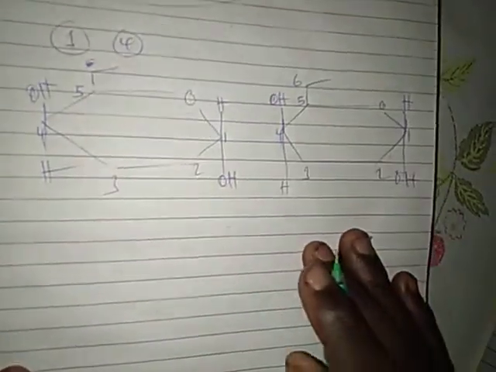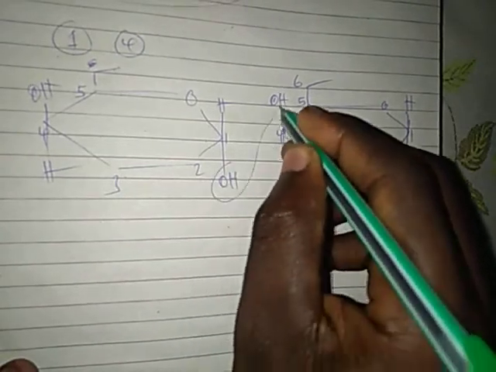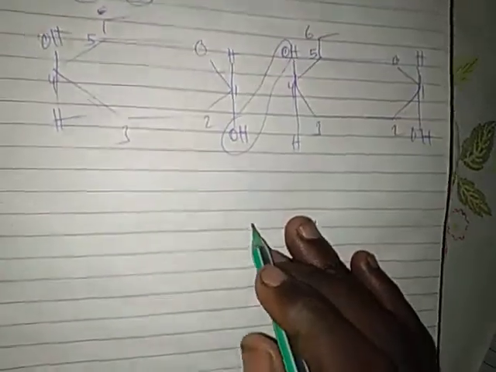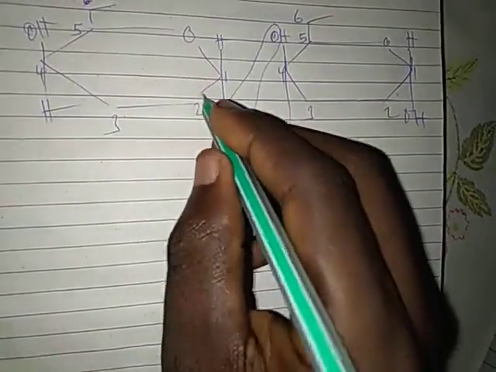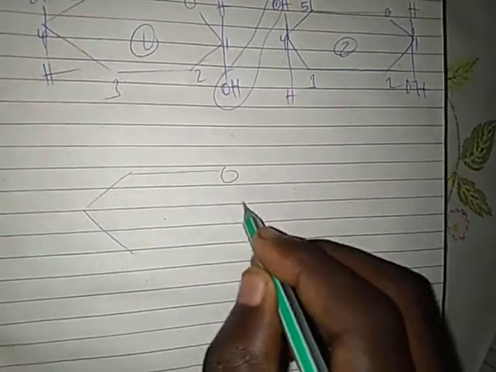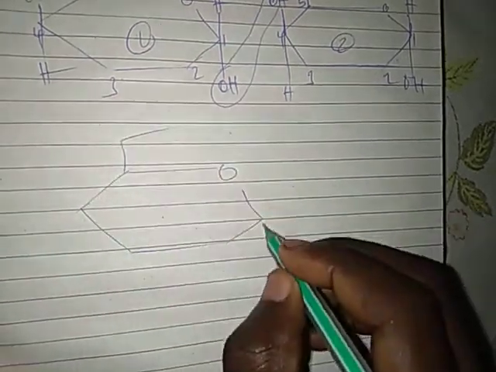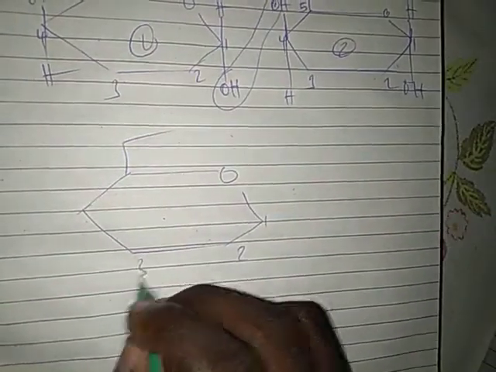So what I mean here is that during bond formation, the hydroxyl of this molecule can take oxygen from that molecule. This is the first molecule, this is the second molecule. What will happen is that we'll end up with a molecule looking like this: the first, the second, the third, the fourth, the fifth, then the sixth of the first molecule.